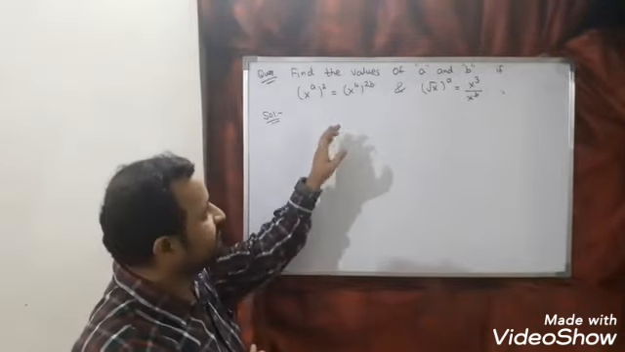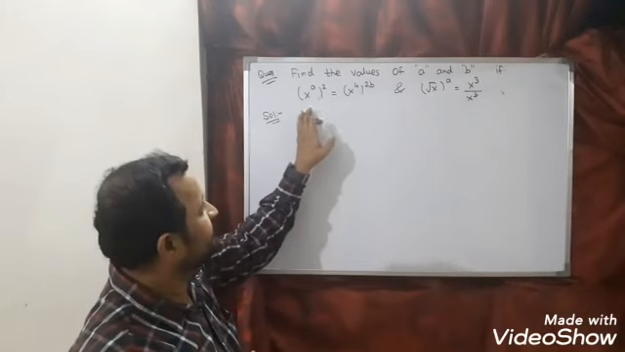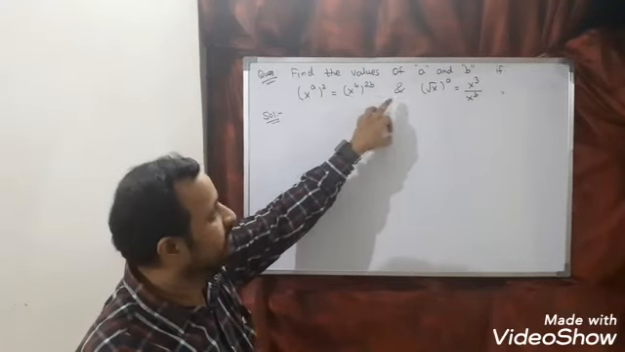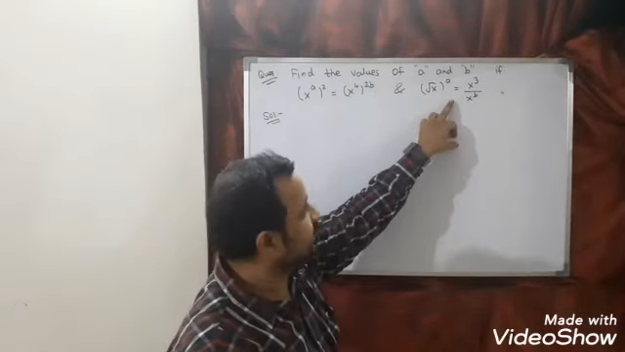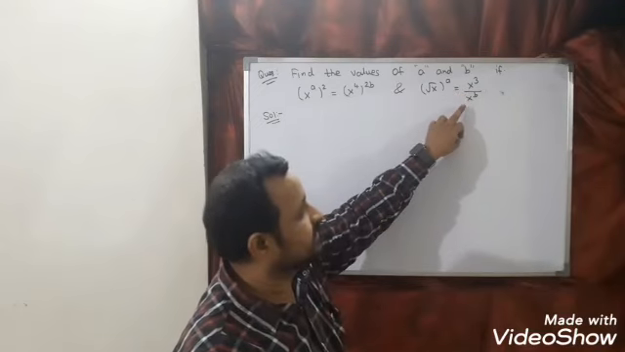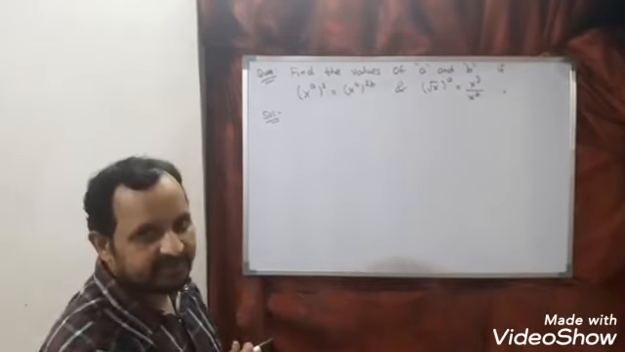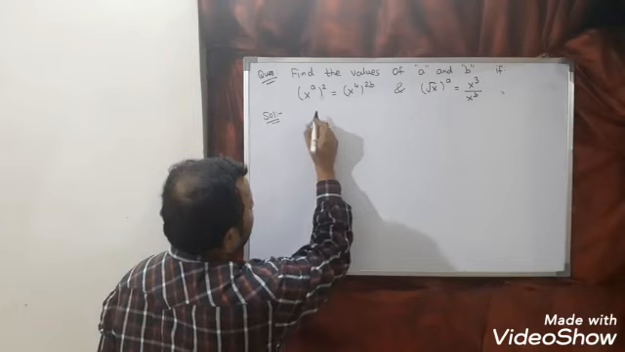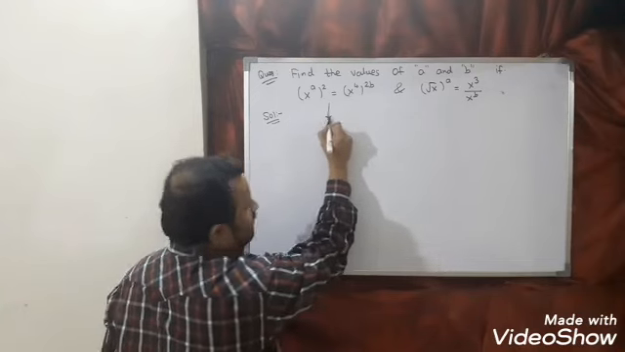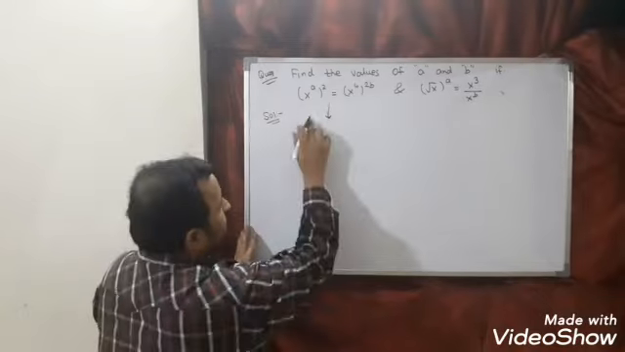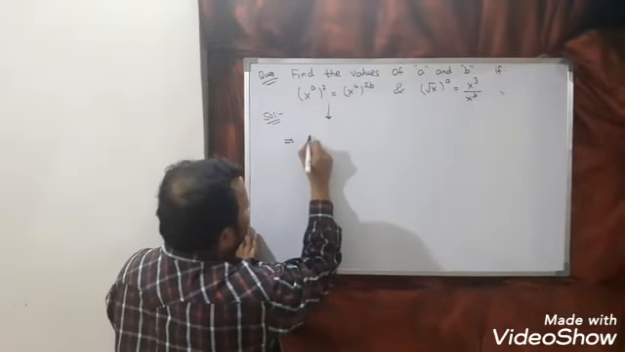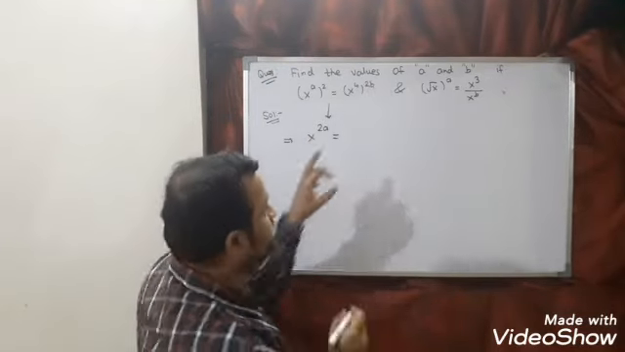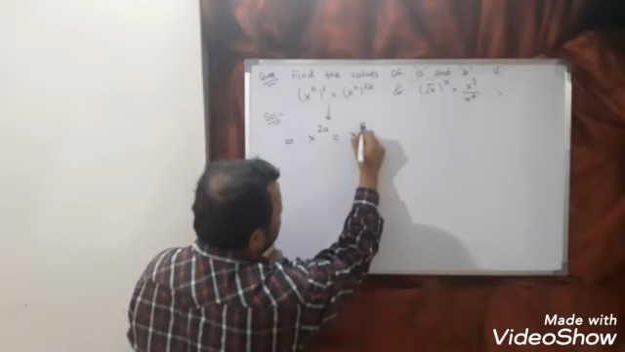The next question is, find the values of a and b if x to the power a square is equal to x to the power 4 to b, and root x to the power a is equal to x to the power 3 divided by x to the power b. We have to find the values of a and b. Let us see. By using the law, this we can write as x to the power 2a is equal to, 4 you multiplied here, x to the power 4 to the, you can say, 8b.